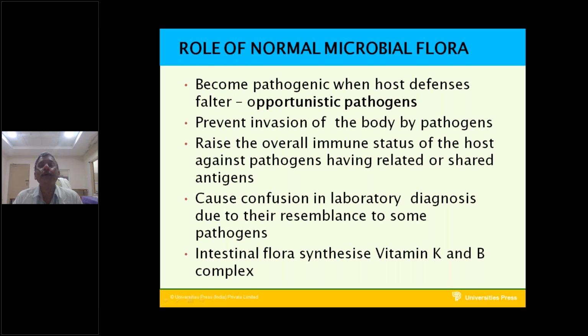Whenever the opportunity comes, this normal flora will become pathogenic.